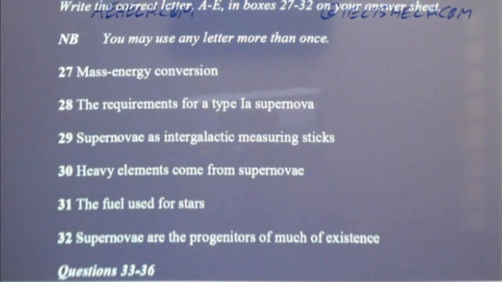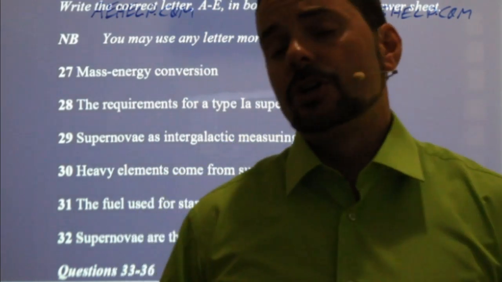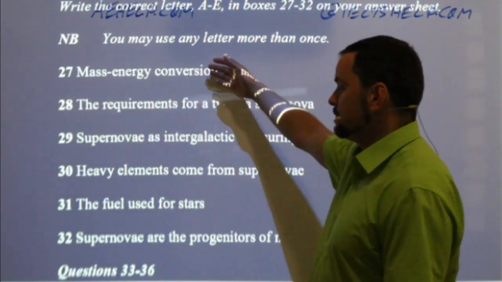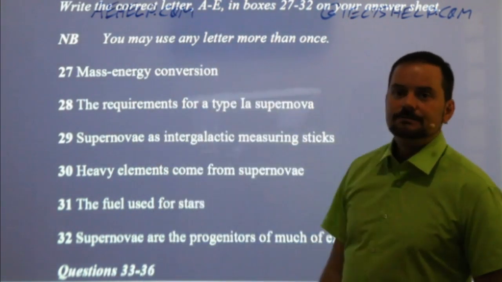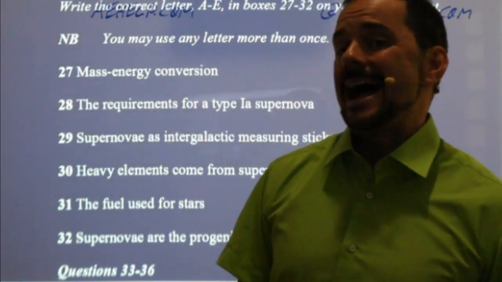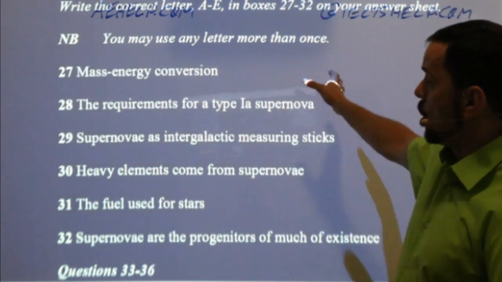What have I learned? What information, in my own words, have I learned about this passage or about supernovae just by reading these questions? What have I actually learned? You should always actively read these, so try to understand it. If you don't understand all of this, it's fine.